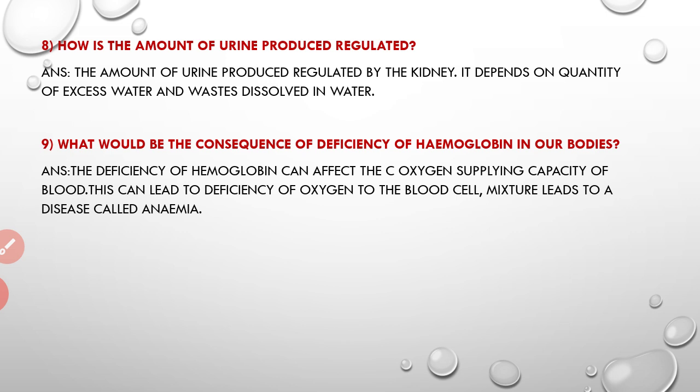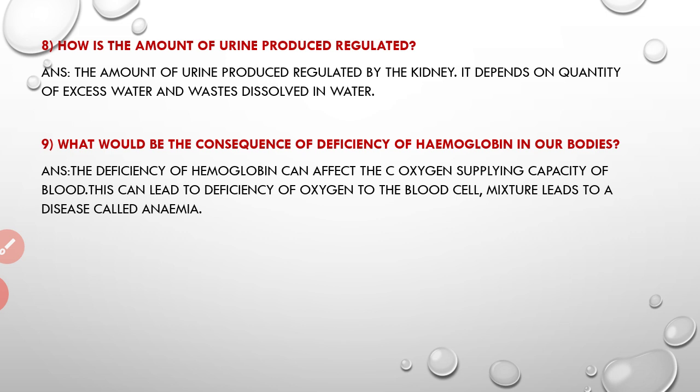That means if the quantity of water is more, then large quantities of dilute urine are excreted out. When the water is less in quantity, then a small quantity of concentrated urine is excreted. And for the dissolved waste also, when there is more quantity of dissolved waste in the body, more quantity of water is required to excrete them.